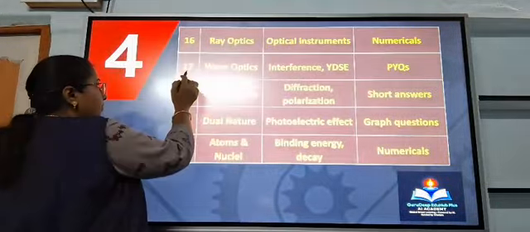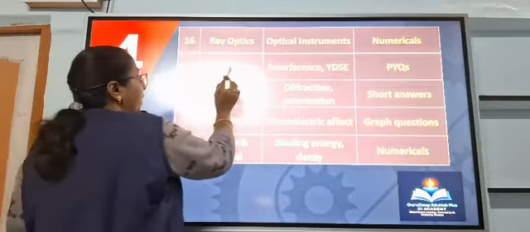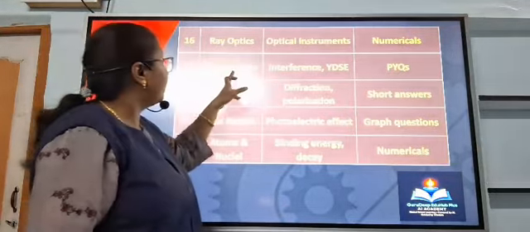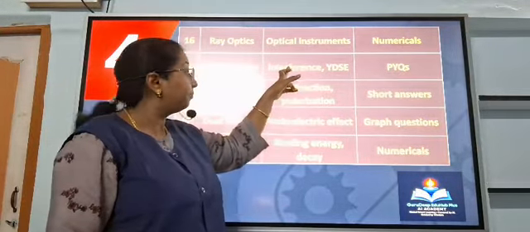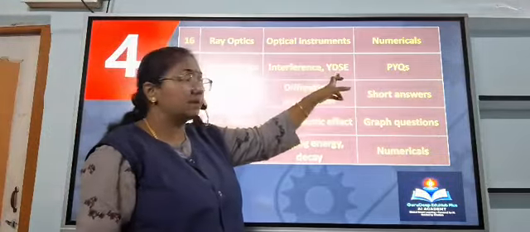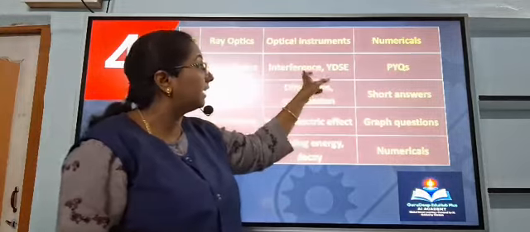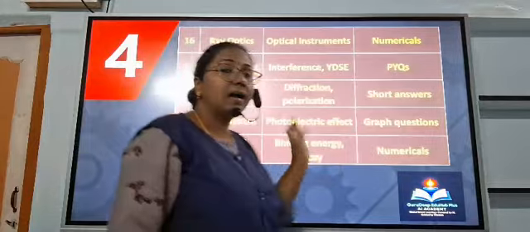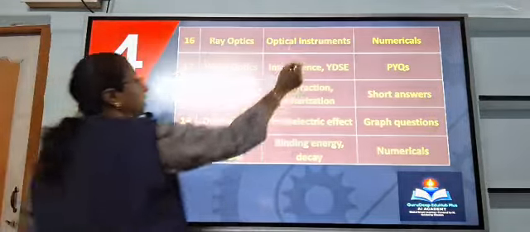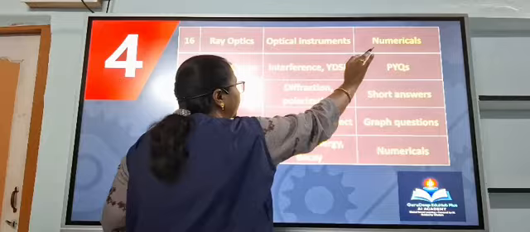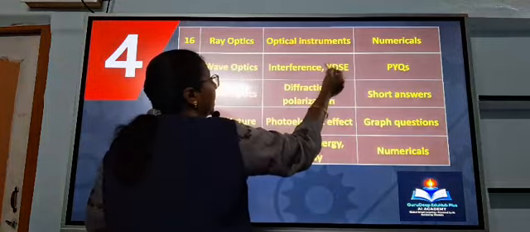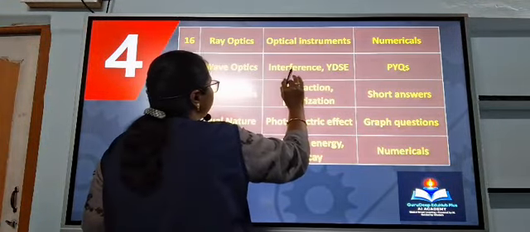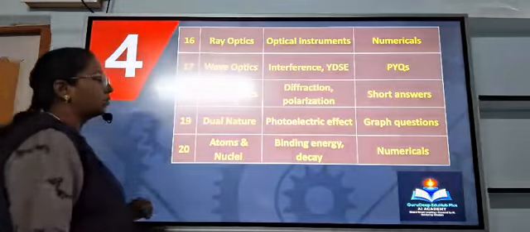Okay, on day 17, wave optics. In wave optics, you practice what is interference and the Young's double slit question, and practice the related numericals, and check with your previous year papers. Once ray optics is completed, check the previous year question, take 1 hour, and once the 17th chapter is over, you check with your previous year question paper.